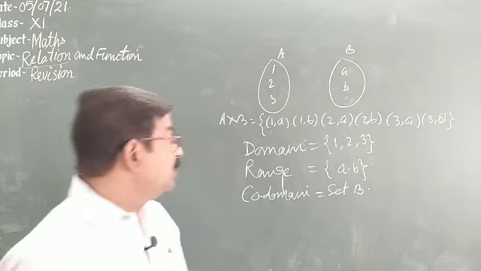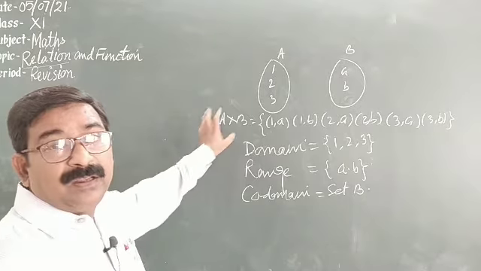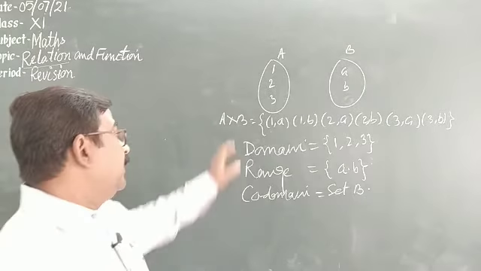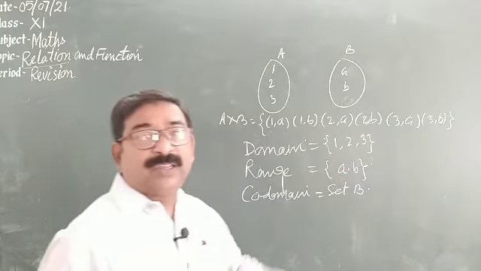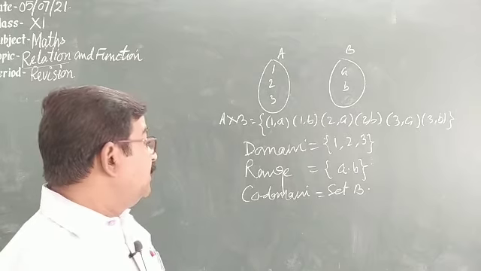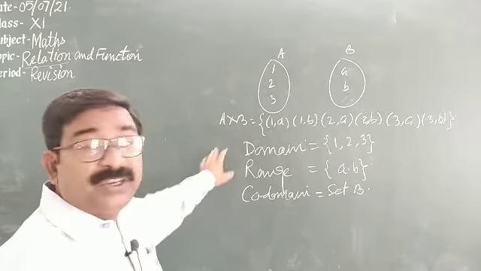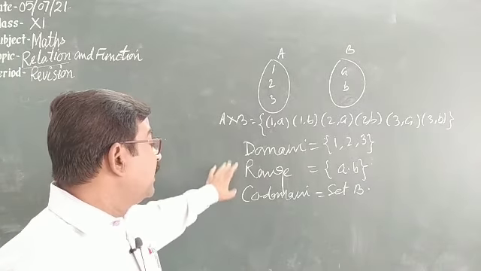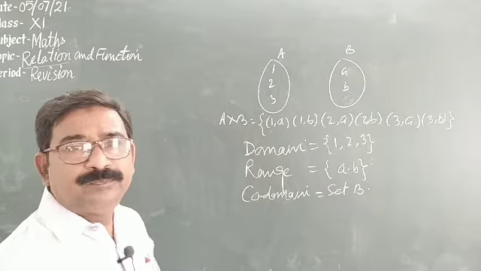So try to understand, when we find the Cartesian product A cross B or B cross A, we have 3 terms in it: domain, range and codomain.